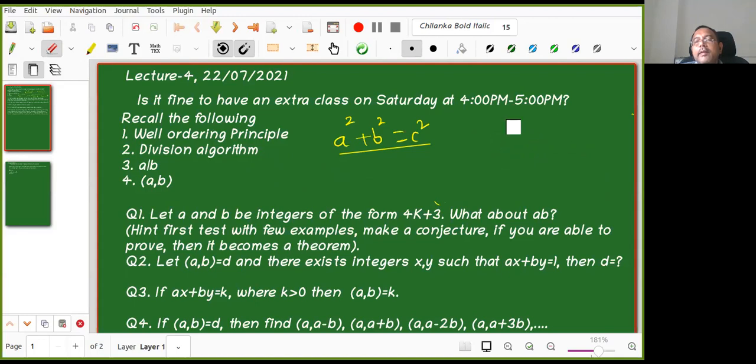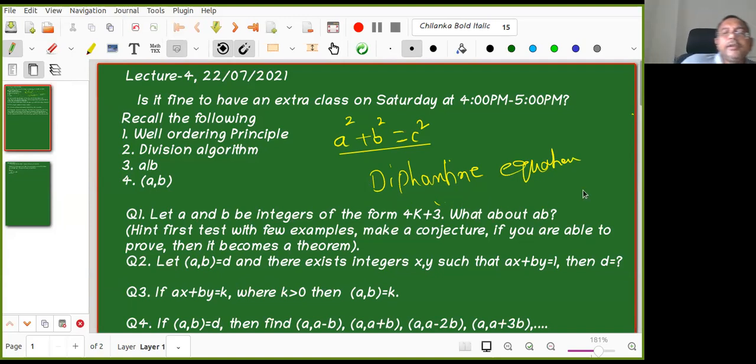In number theory, one of the greatest things is that equations of this type are called Diophantine equations. Today we'll see one first Diophantine equation. In Diophantine equations, we are looking for integer solutions, not real solutions. With integer solutions, it is not that easy. Very, very tough questions are there. But luckily Euclid himself gave the complete solution: what are all the integers satisfying a square plus b square equal to c square.